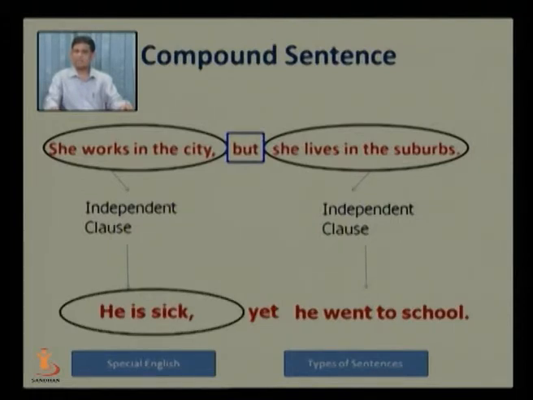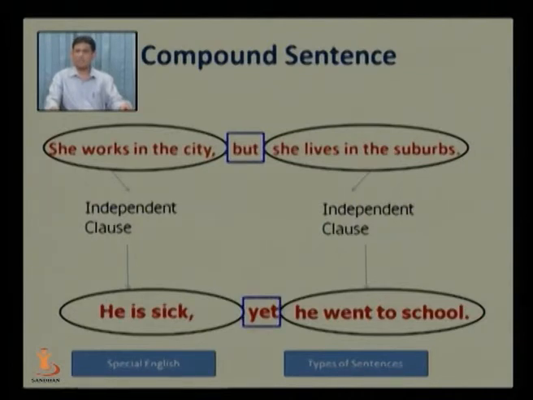The second sentence, he is sick. The next part of the sentence is he went to school, and both of them are independent clauses. Both of them convey a separate or complete sense, and they have been connected here by the coordinating conjunction, that is yet. So the complete sentence reads like this: he is sick yet he went to school. So these are the two independent clauses. When they are combined, it makes a compound sentence.